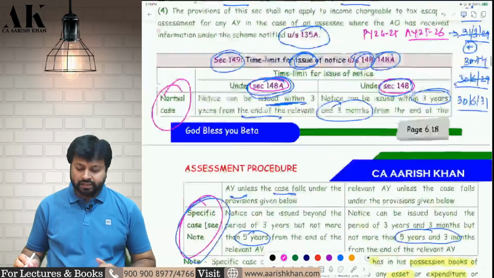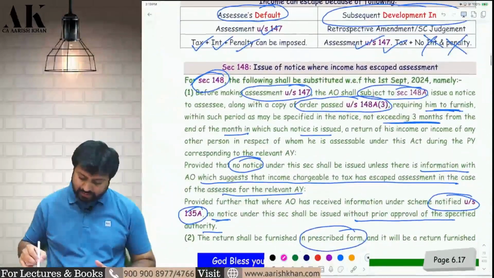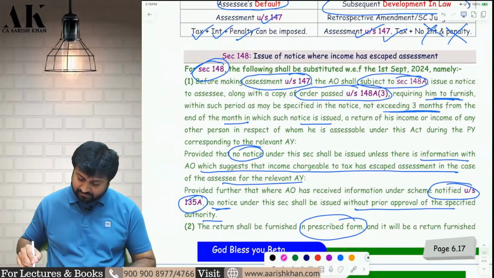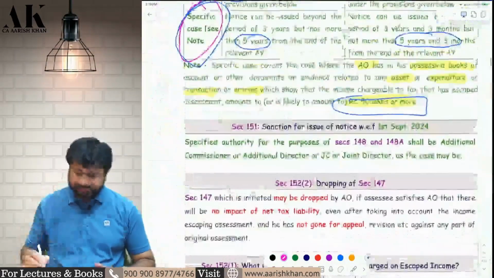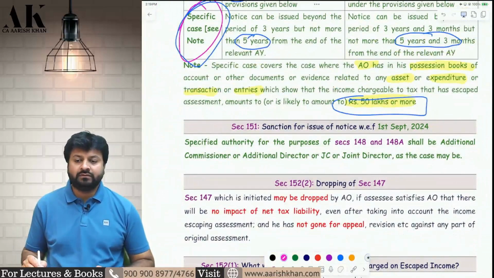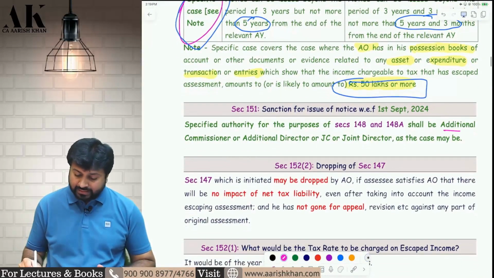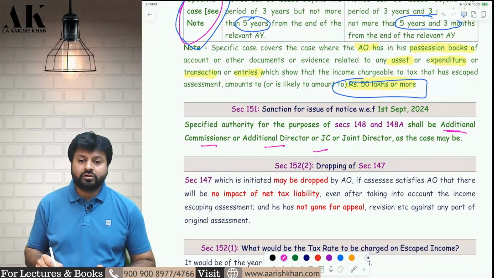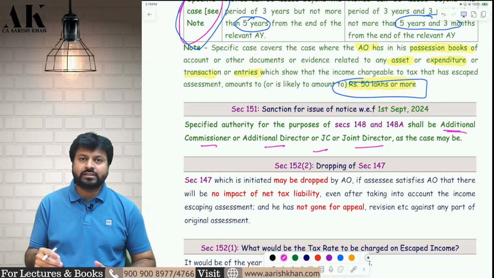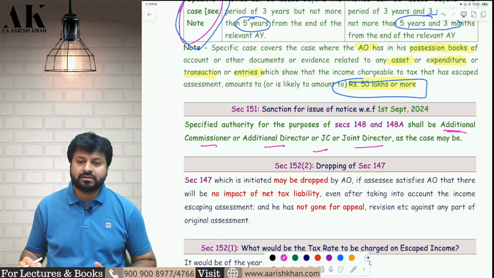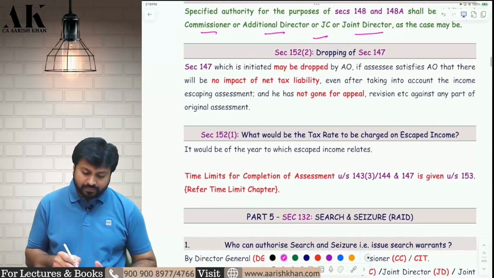Now, who are the sanctioning authority? If you remember, there was a requirement of some specified authority, you have to take sanction before sending the notice. So, who are the sanctioning authority for the purpose of 148 and 148A? It is defined over here. It is additional commissioner, additional director, joint commissioner, joint director, as the case may be. These 4 authorities are the sanctioning authority in today's time under the income tax law for the purpose of section 148 and 148A. Okay. Next, I'll talk about 152(1) first and then I will go to 152(2).